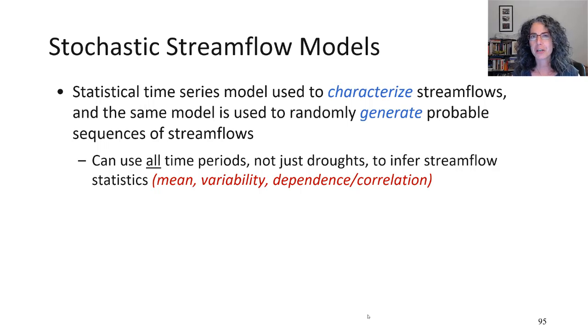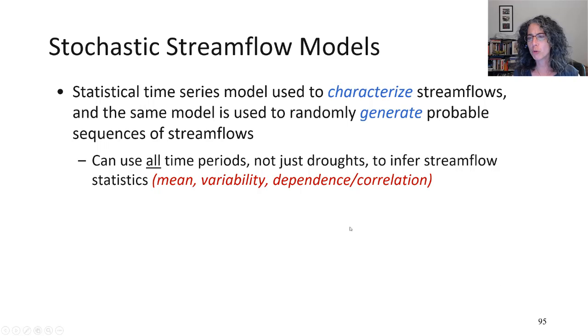We can address that problem to some degree by looking at stochastic streamflow models. We're going to be looking at this a little bit more later in the week when we talk about Monte Carlo simulation, but first I'll just describe what I mean by stochastic streamflow models. So we use a model like the time series model that I showed 2 slides ago to characterize the stream flow based on that model structure and the statistics. And then we use the same model to randomly generate possible years of stream flow that follow the same stream flow description of serial correlation.